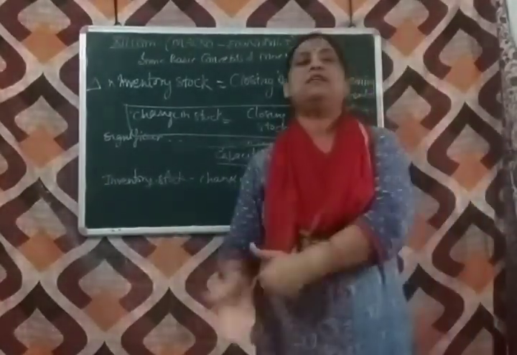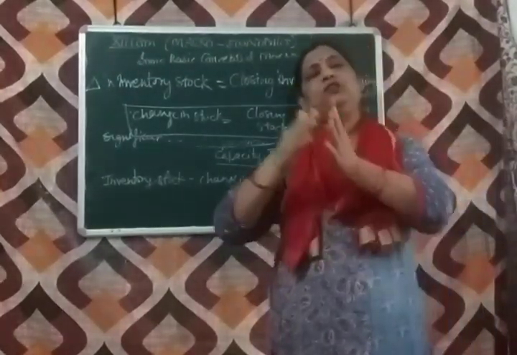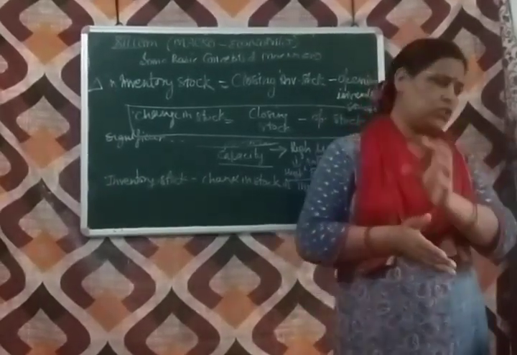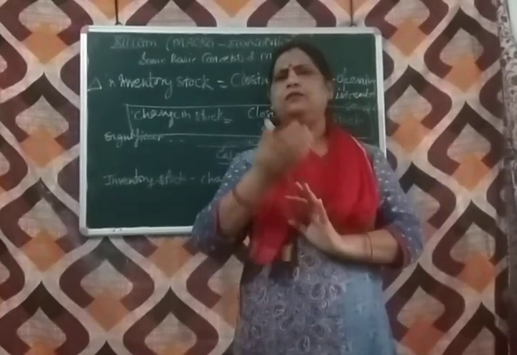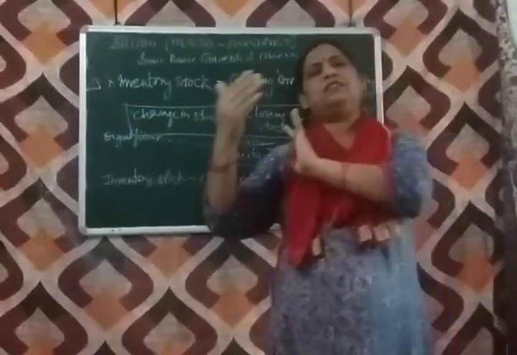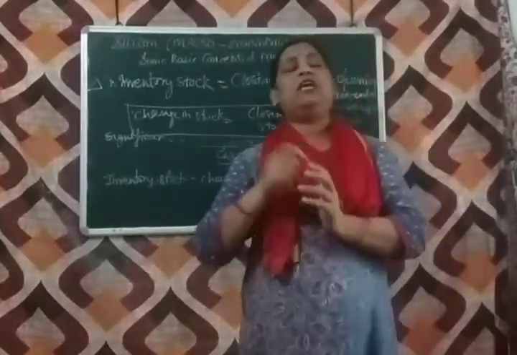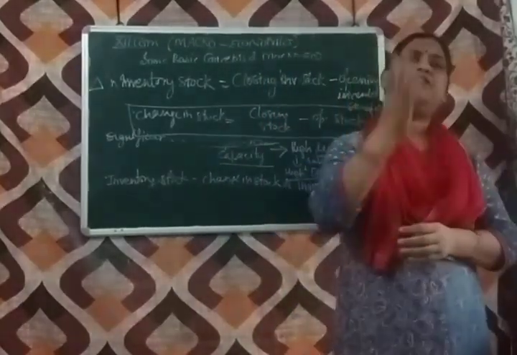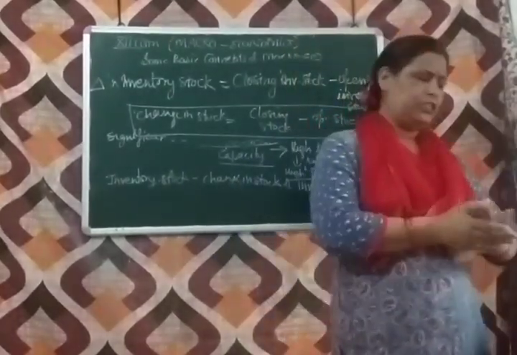On the other hand, net investment only shows the net addition to the stock of fixed assets or capital stock goods. How to calculate depreciation? Simple. To find out depreciation, net investment is subtracted from gross investment. Means depreciation equals gross investment minus net investment. That gives us how much assets are depreciated.